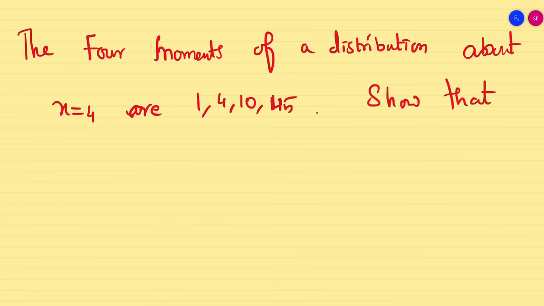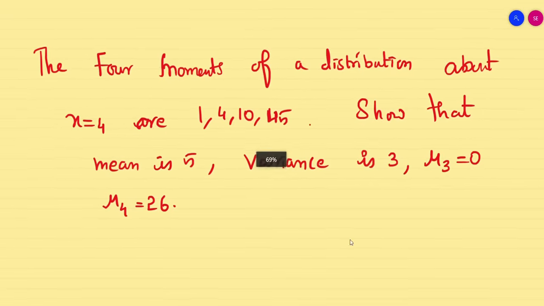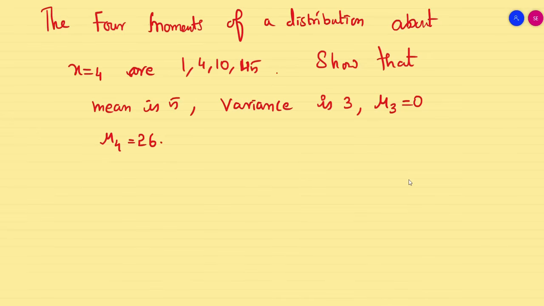Show that my mean is 5, variance is 3, mu3 is 0 and finally mu4 is 26. So this is what I have to show. First of all, you have to understand what is asked.